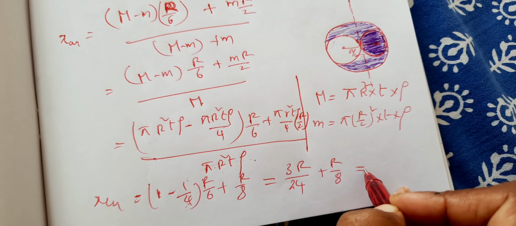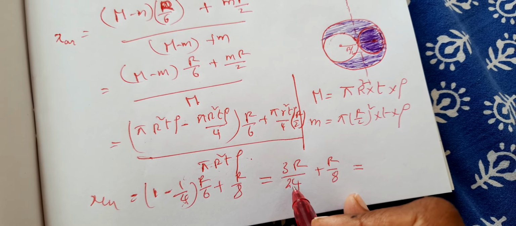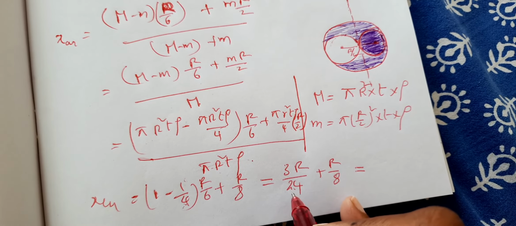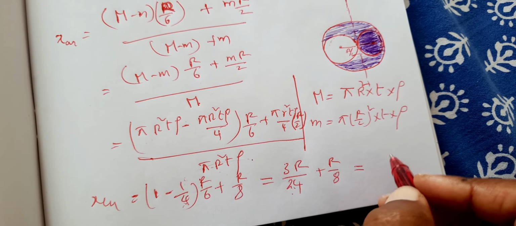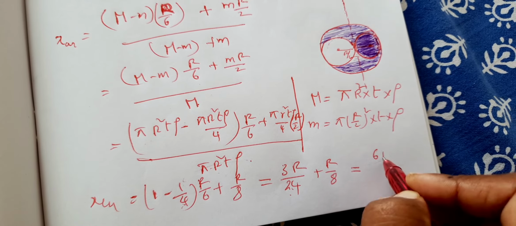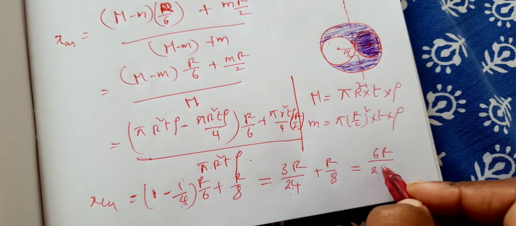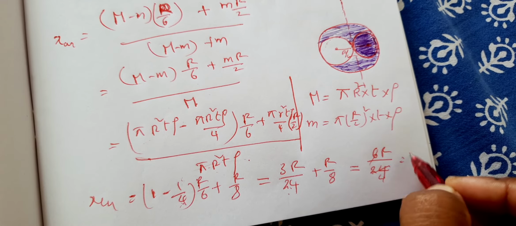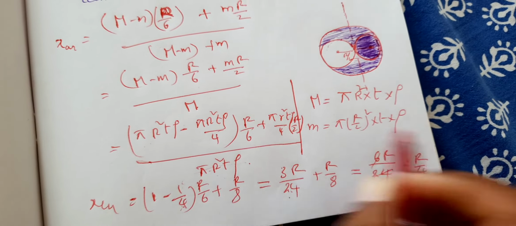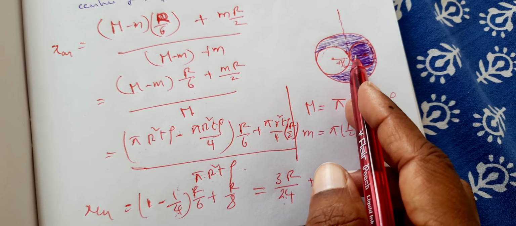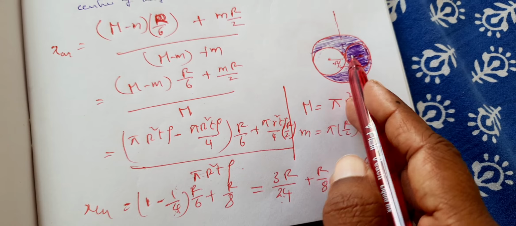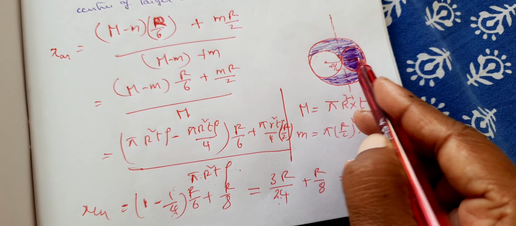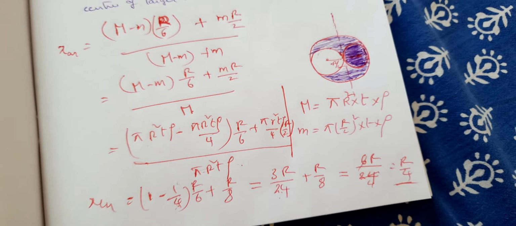Now what is this? 3 times r plus 3 times r is 6r divided by 24, right? So 6 4s are r by 4. So where is the new center of mass? It is on this side at r by 4. This is at r by 2, means this is at r by 4.